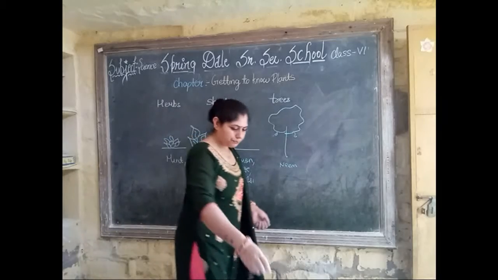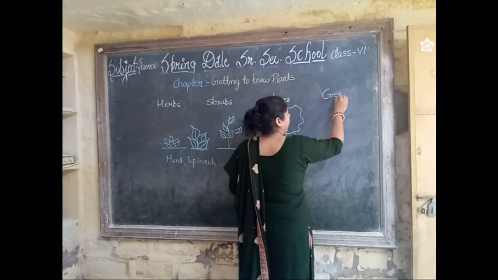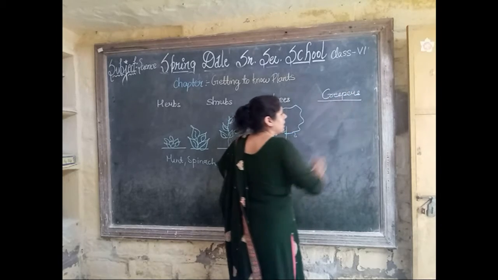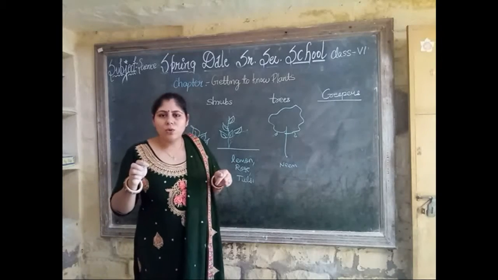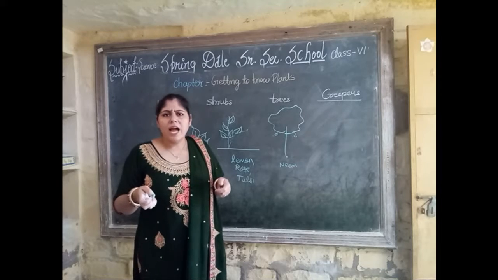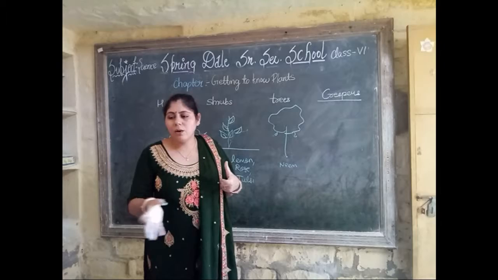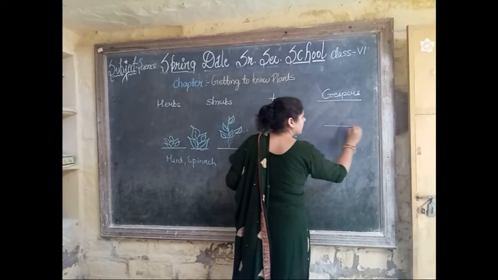Now the creepers and climbers. What are creepers? Creepers are those plants which are weak, and their stems are very weak and long, and they mostly lie on the ground, like this is the ground level.